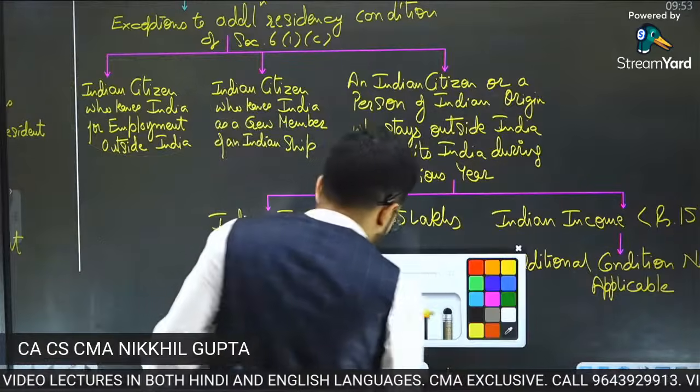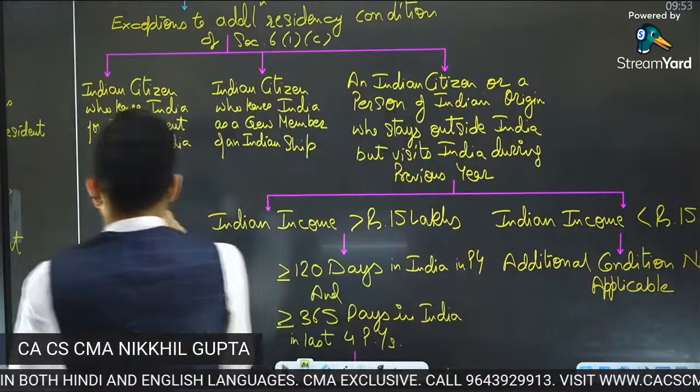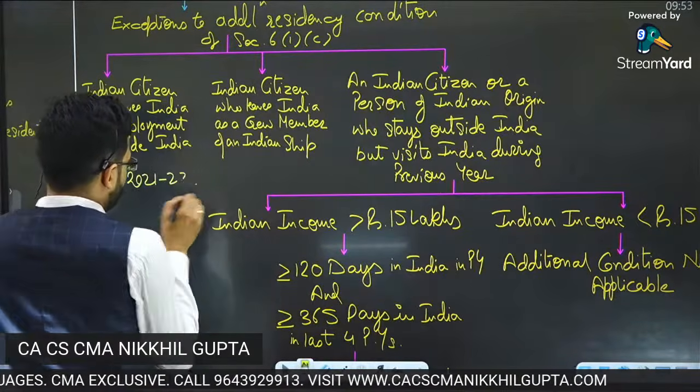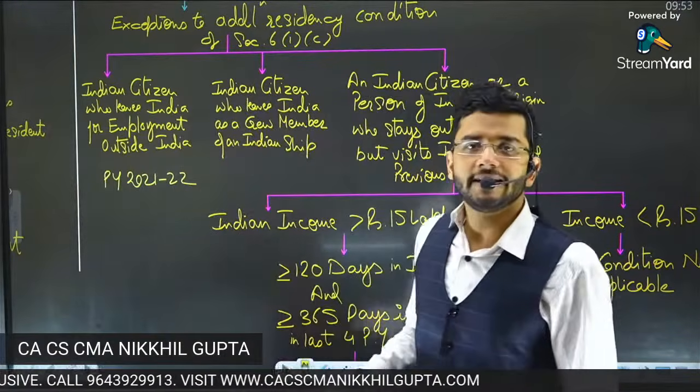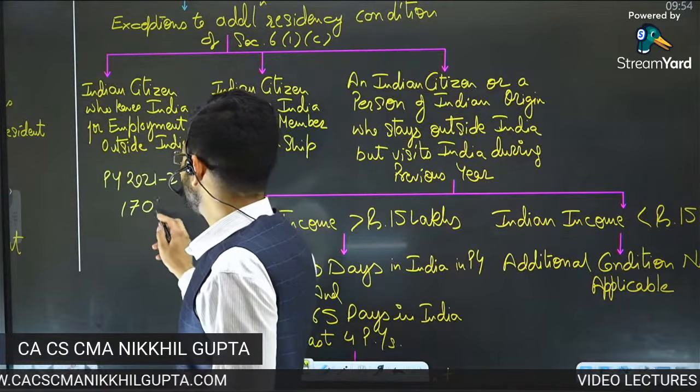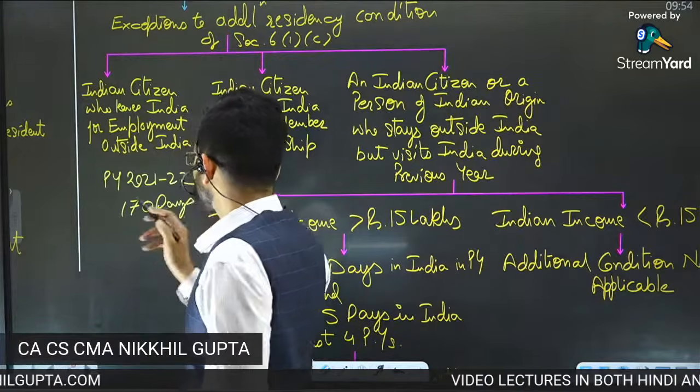I'll give you an example because I know this is a little confusing point. I'm taking the example of previous year 2021-22. Guys, in previous year 2022, a person was in India for less than 182 days, which is 170 days.